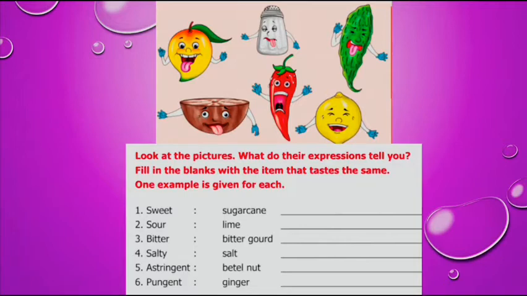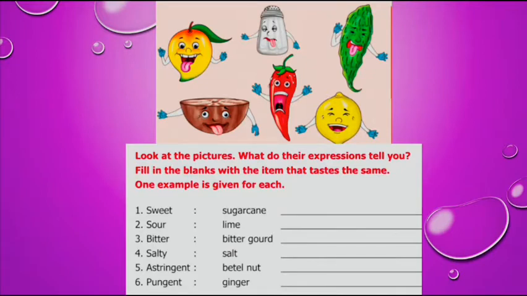For example, they gave you some warm-up exercise here. Now you are going to fill all the given exercise. Okay, one is done for you. I will explain this to you first. Look at the pictures. What do their expressions tell you? Fill in the blanks with the item that tastes the same. One example is given for you.